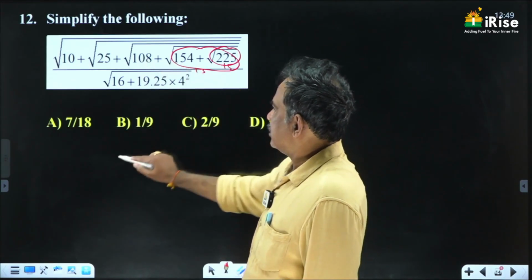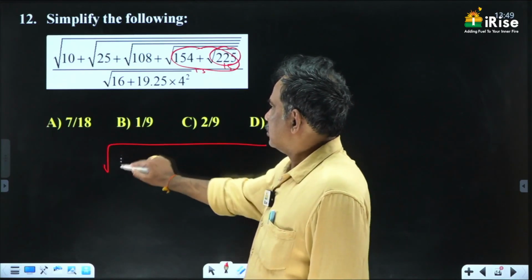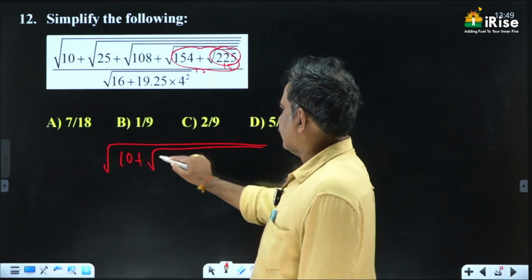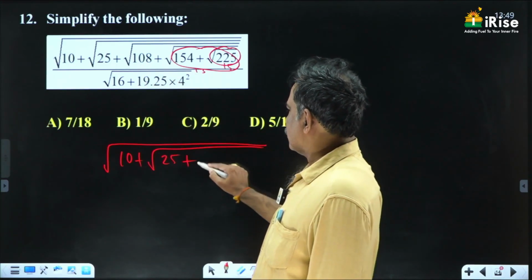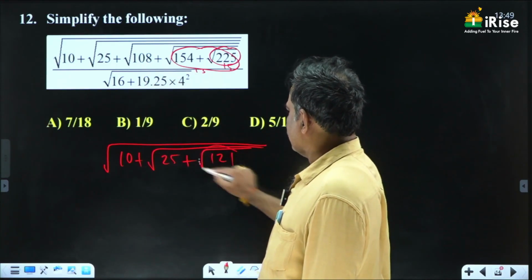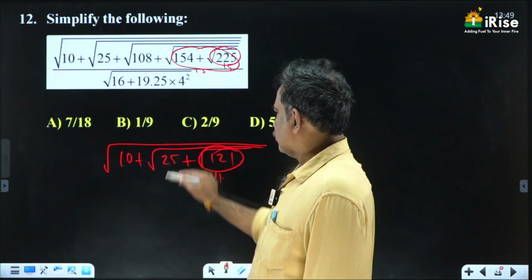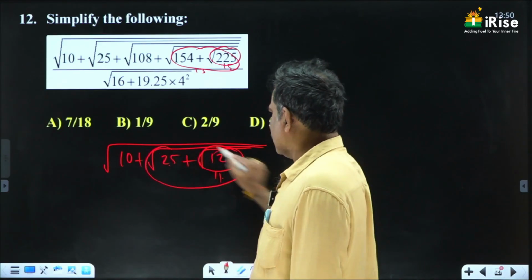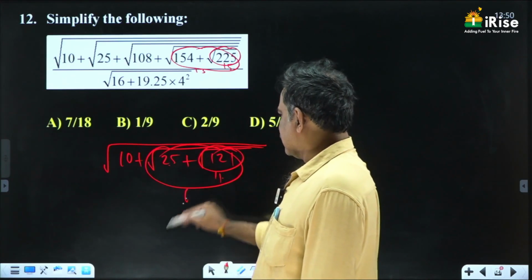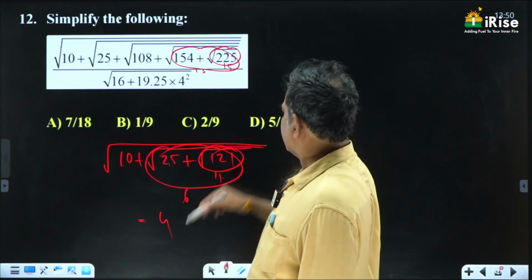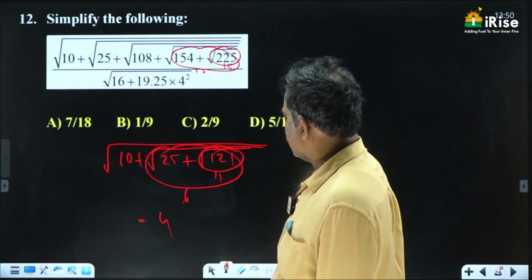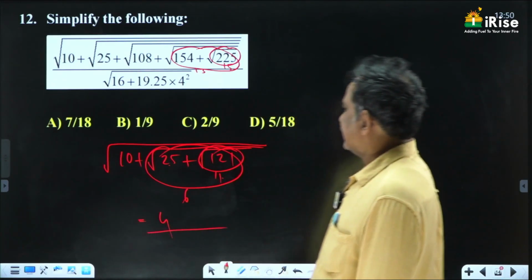That 13 is added to 10 plus root of 25 plus 13 is added to this one, root of 121. 121 value is 11. That is added to 25, which is equal to 36. Root of 36 is 6. Again added to 10, 16. 16 root is 4. So the numerator is 4.